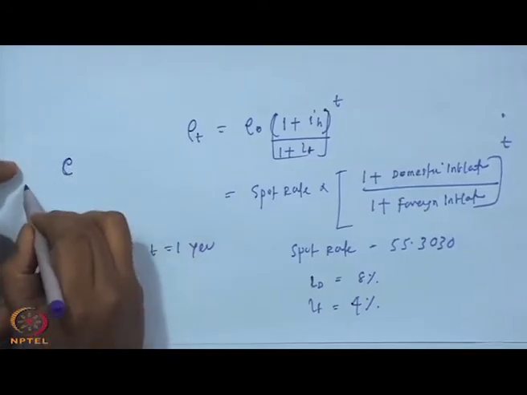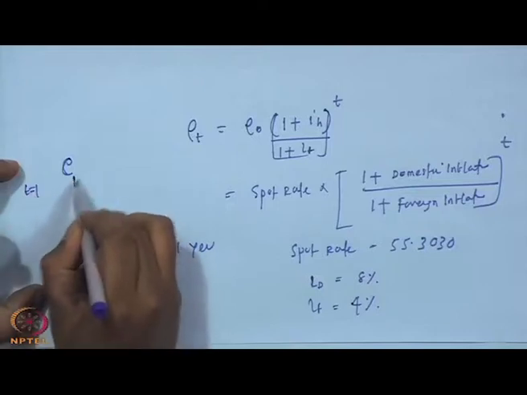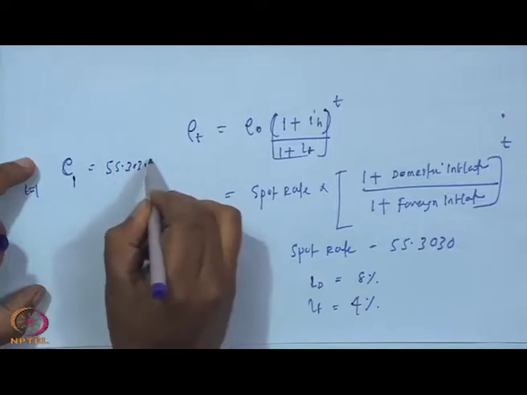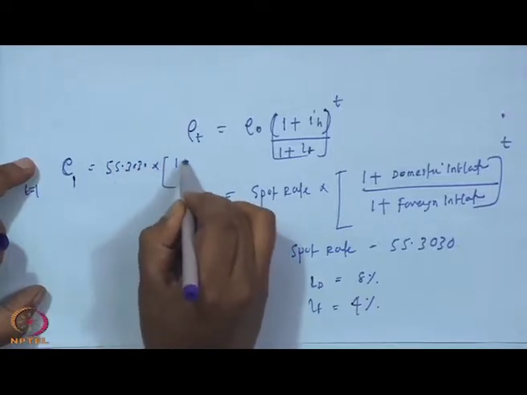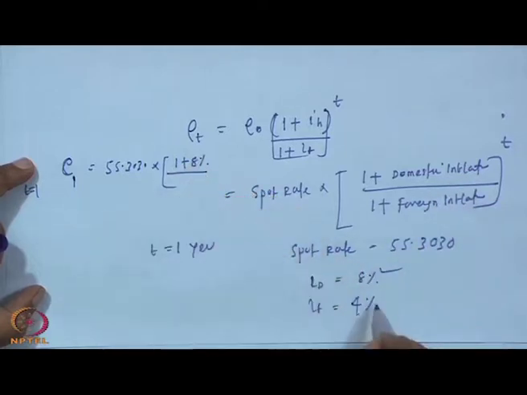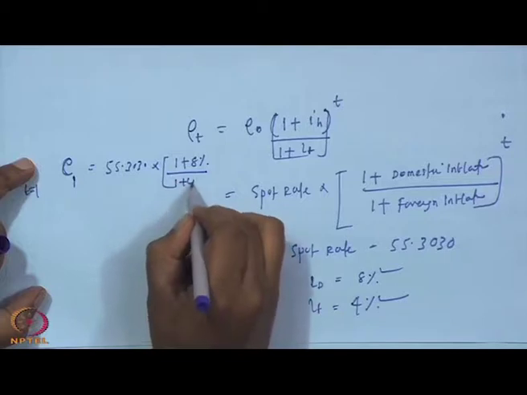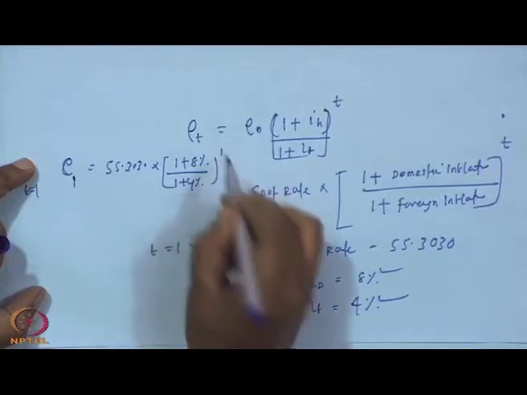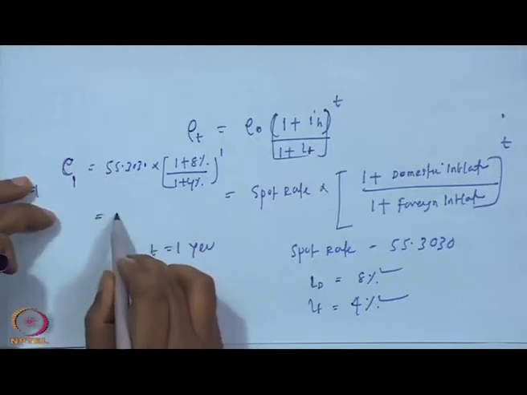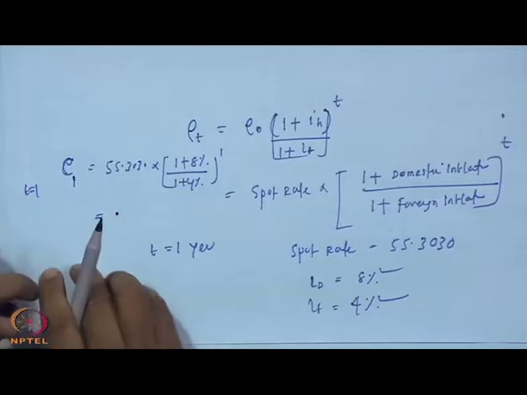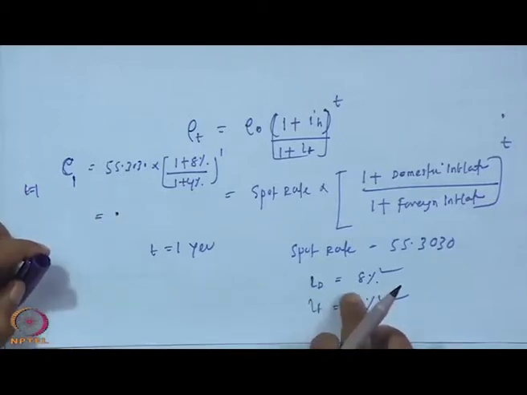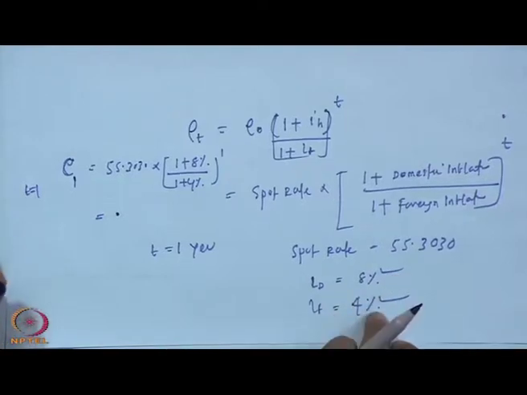After 1 year, time period t is equal to 1, so E1 is equal to the current spot 55.3030 into 1 plus 8% divided by 1 plus 4%, to the power 1. This will give us the equilibrium exchange rate between US dollar and Indian rupee after 1 year, because the inflation in India is 8% and inflation in US is 4%.